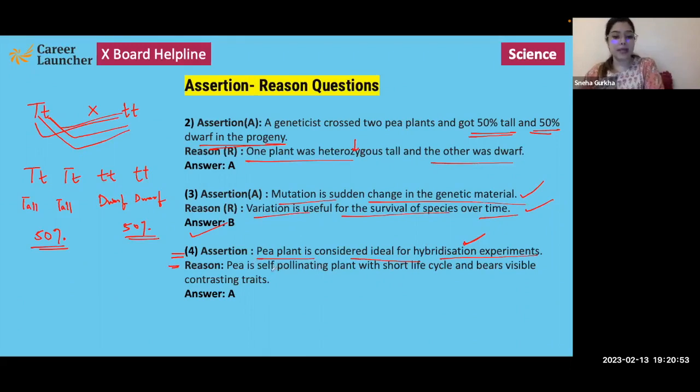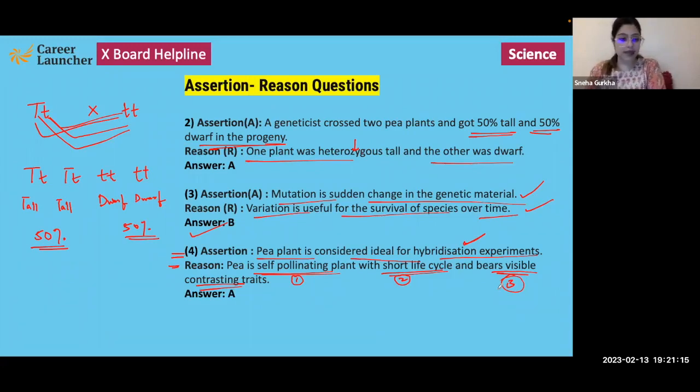Reason says pea is a self-pollinating plant with a short life cycle and bears contrasting characteristics. So these are basically the reasons that are given that why pea plant was considered to be ideal for hybridization experiments, which are true. Pea is a self-pollinating plant.